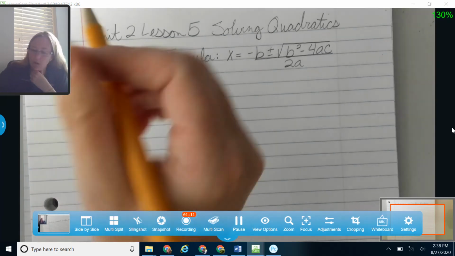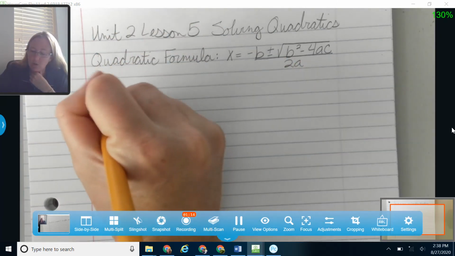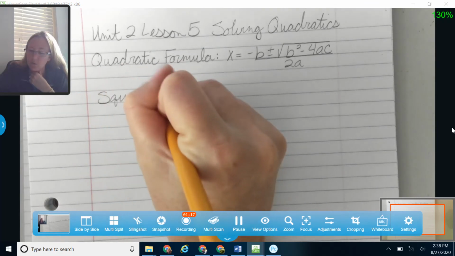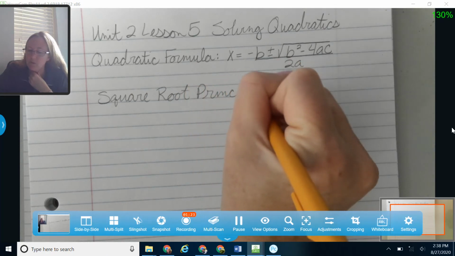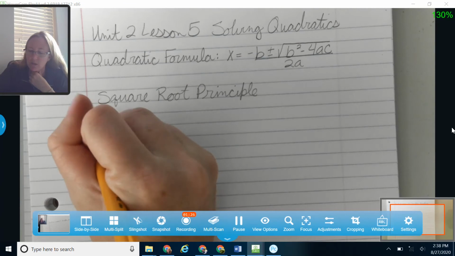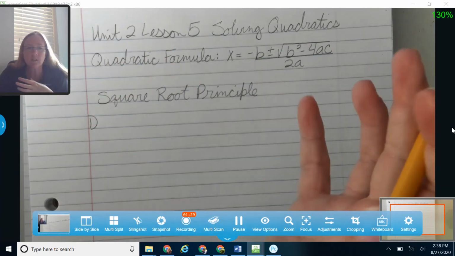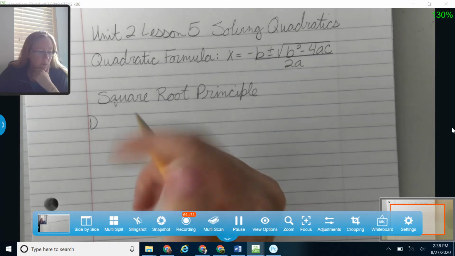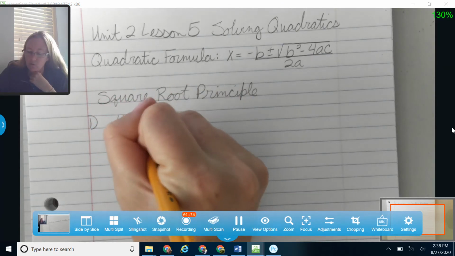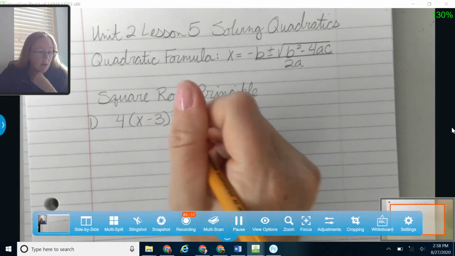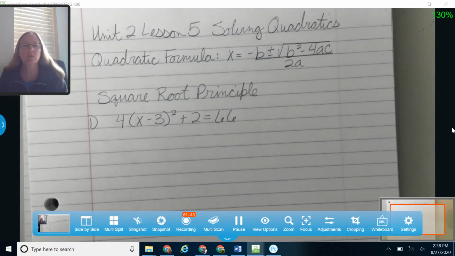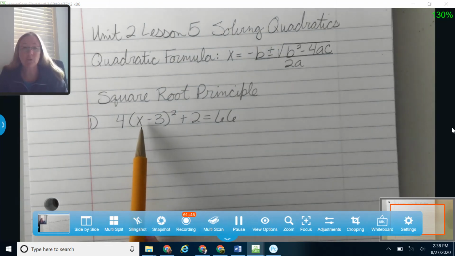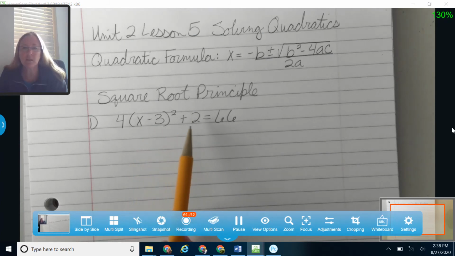One that a lot of people kind of forget about as you work through is one that we call the square root principle. You can use this method if you have something that is already in the form of some kind of factor that is squared. That's when it's a good time to use this one. For example, if you had something like 4 times x minus 3 squared plus 2 equals 66, you don't have to go through and square out this square just to be able to solve. You can, but there's a lot easier way.